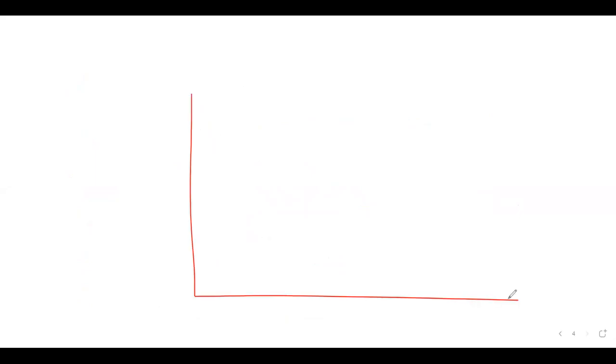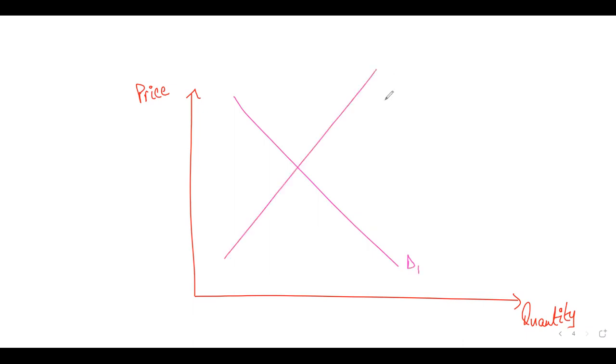Do you agree with me or not? So you have quantity on the x-axis and price on the y-axis. Now the normal downward sloping curve is your demand, the normal upward sloping curve is your supply.